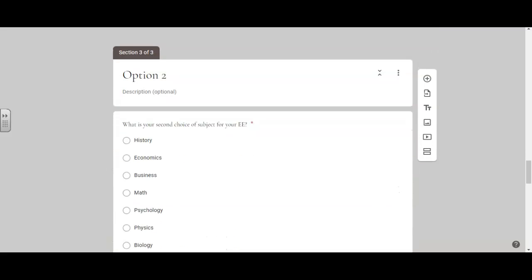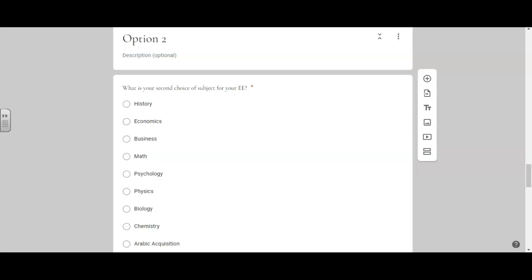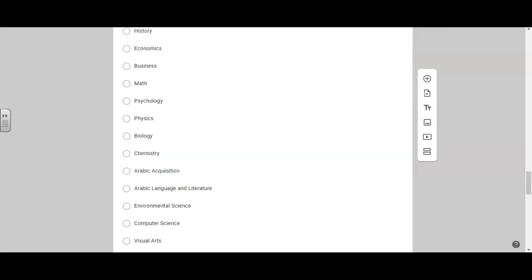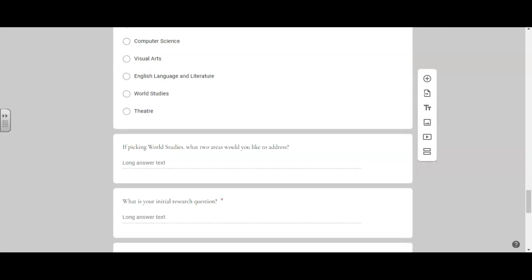That's going to be the second part. The second part is option number 2, where you're going to pick a different subject than you picked for your first one, okay? You're going to be doing the same thing right down here. So you're going to sign up for a possibility of 2 different research questions, and these will come to the IB team. We will look at them, and then you will be assigned your supervisor based upon the subject that you choose, okay? If you have questions on how to do this, again, please contact me, but this was talked about now in the workshop and here, so you should be good to go.